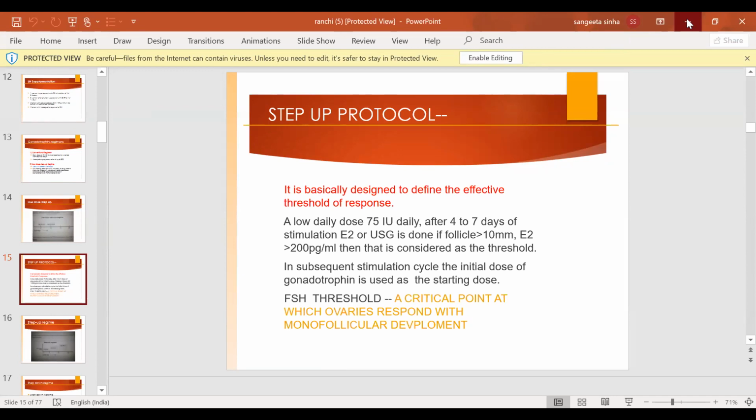Komal, can we remove the spotlight actually? Yes, spotlight also I can remove. Just a minute. And rename to the name of the madam.